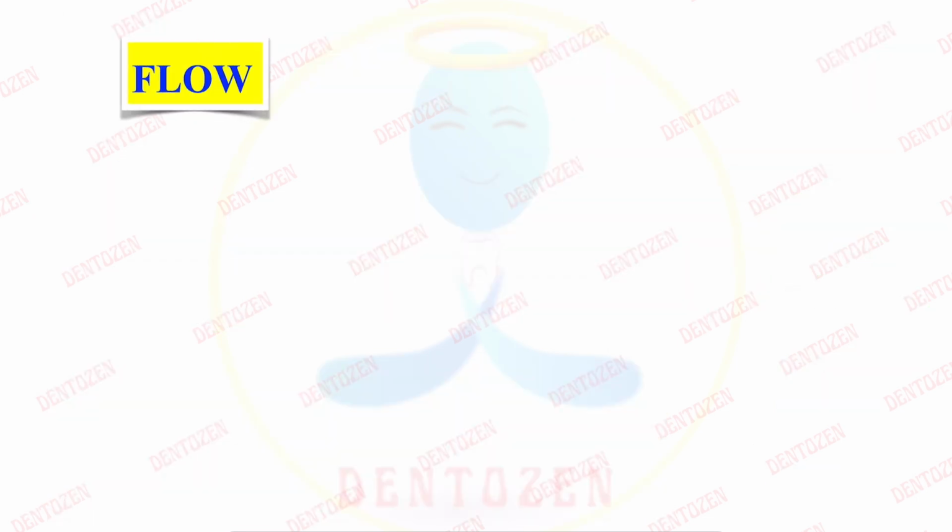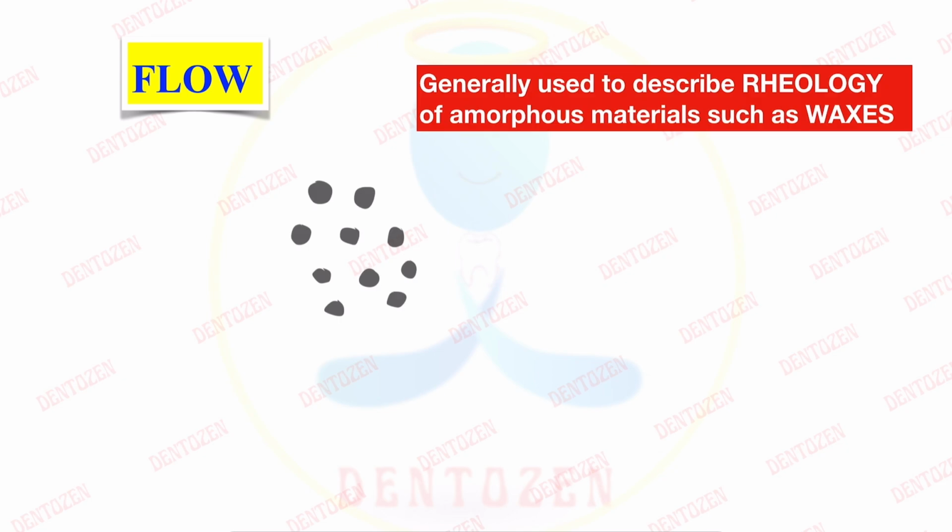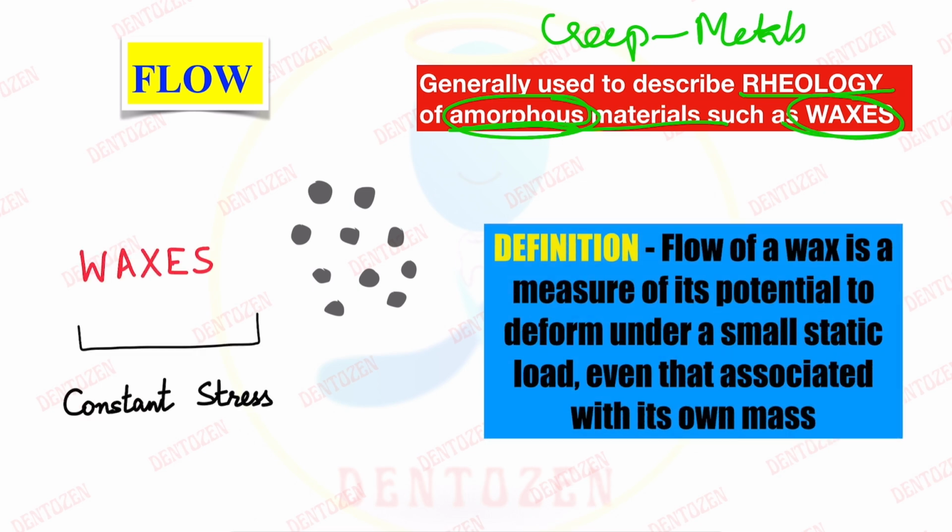Now what is flow? Flow is used to describe the rheology of amorphous materials. Creep is for metallic materials. Flow is for amorphous materials such as waxes. So basically we describe it for a wax.